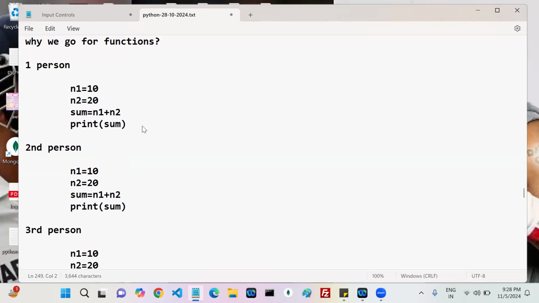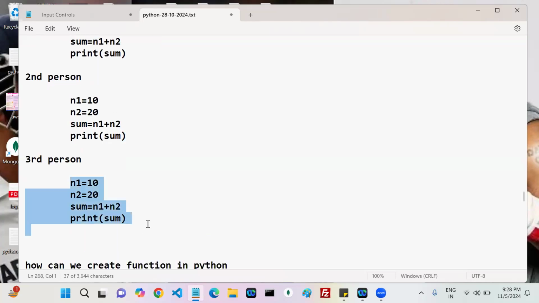Yes. All are satisfied or not? First person finds the sum of 10, 20. The output is 30. Second person also finds the sum of 10, 20. The output is 30. Third person also, the output is 30. Each and every person gets the expected output, or not.